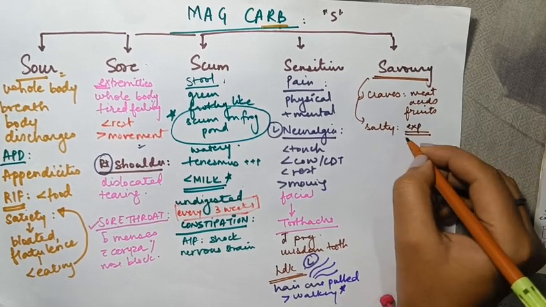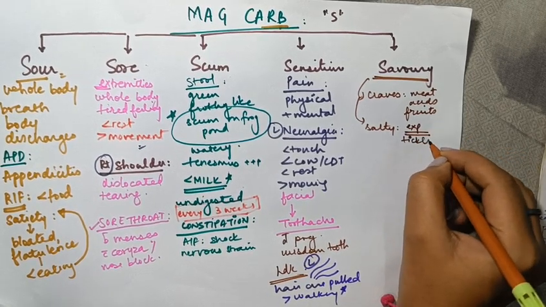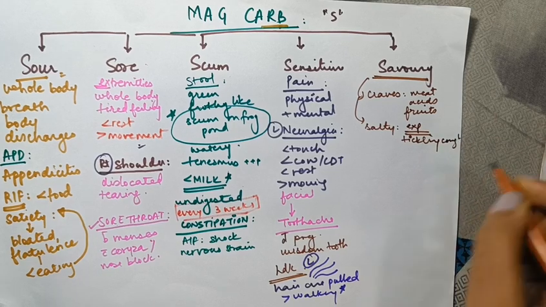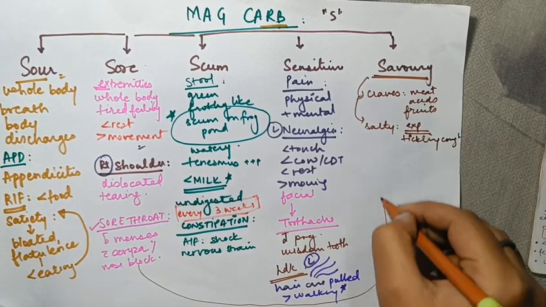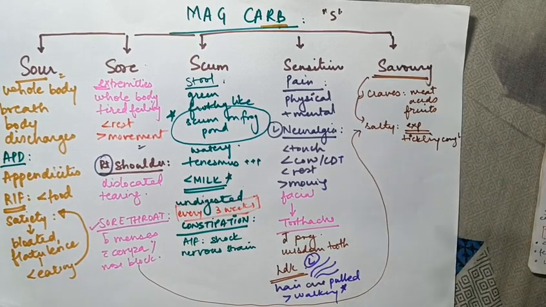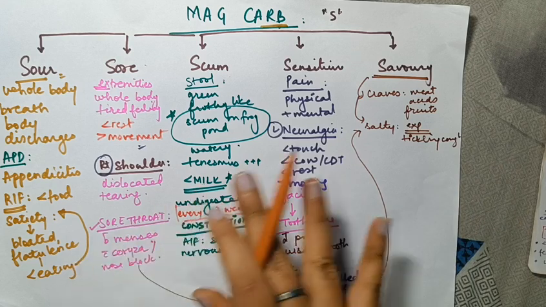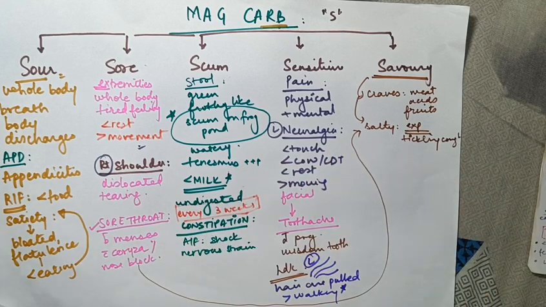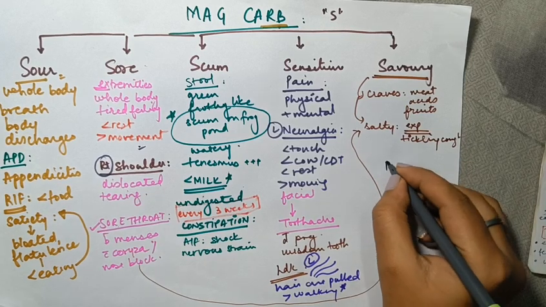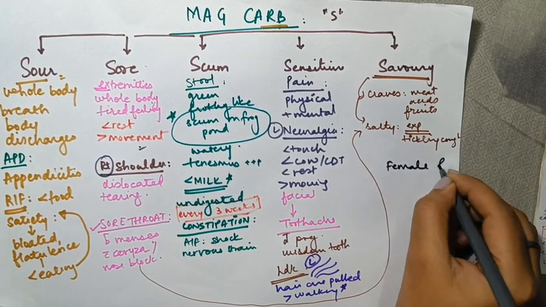expectoration with tickling cough. This you can associate with the sore throat, that there is salty, bloody expectoration, right? There is aversion to milk, and that completes our SSS, and your remedy is 90% done. We'll just move on to the last part, which is female and baby.